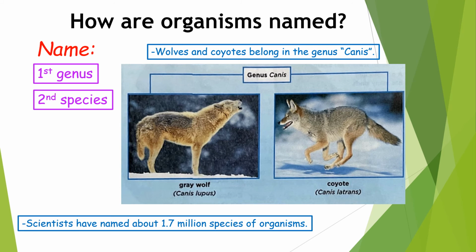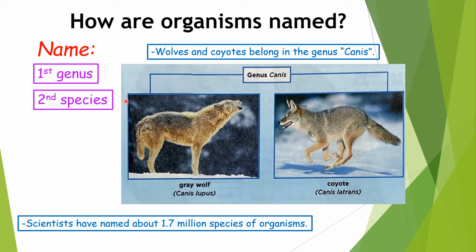Now let's check how organisms are named. So we are going to learn about the scientific names. How are they named? First, the scientific name of an organism has two parts. The first part is its genus name. The second part is its species name.